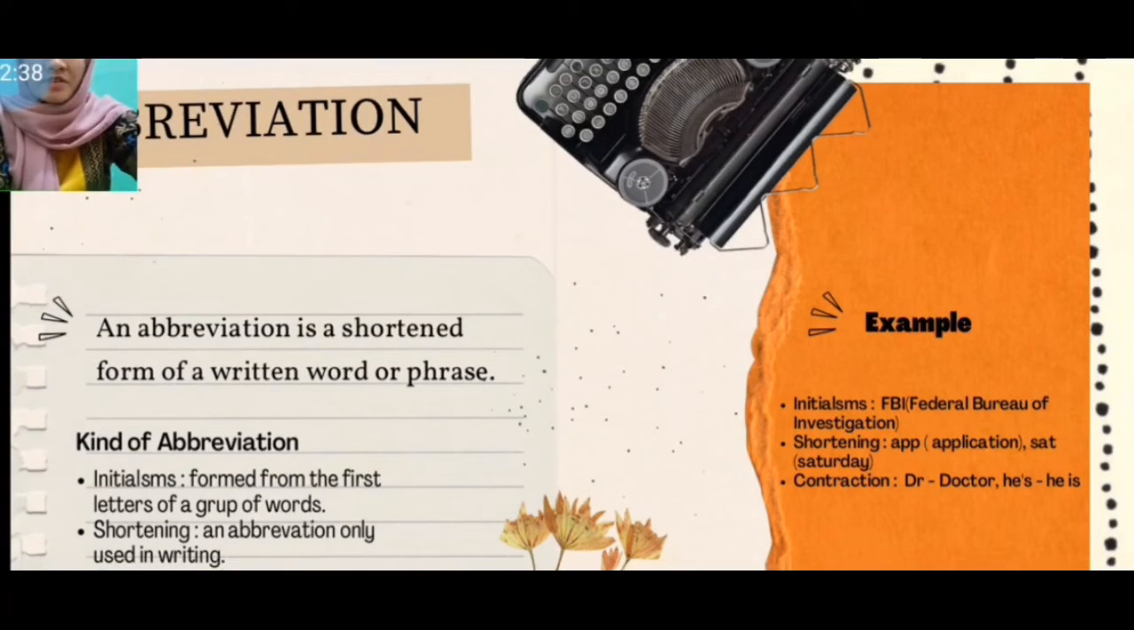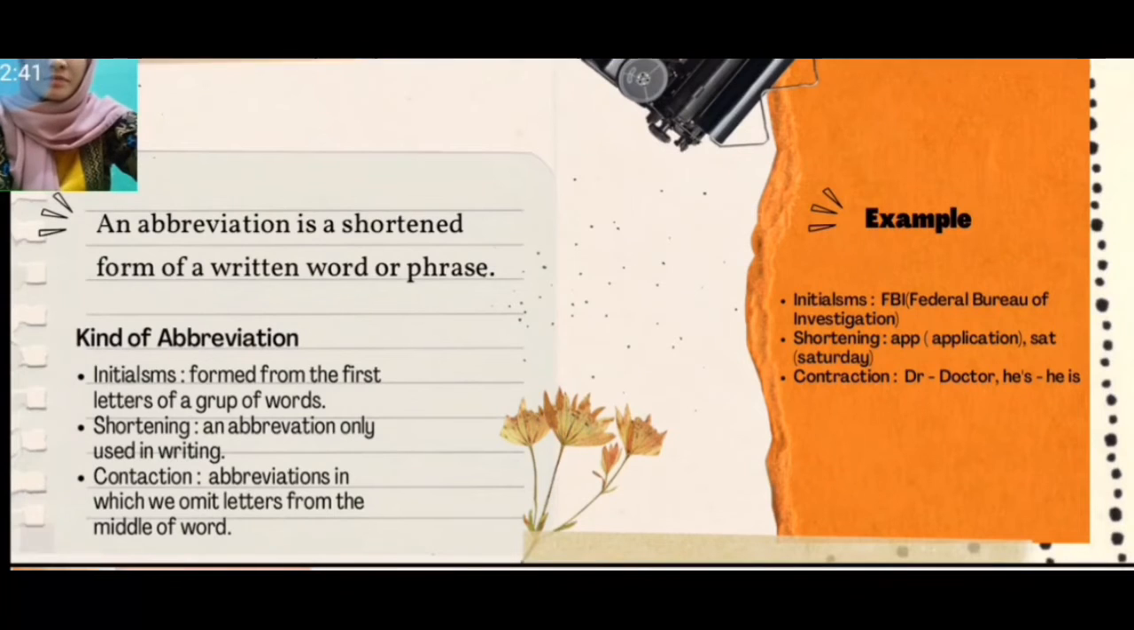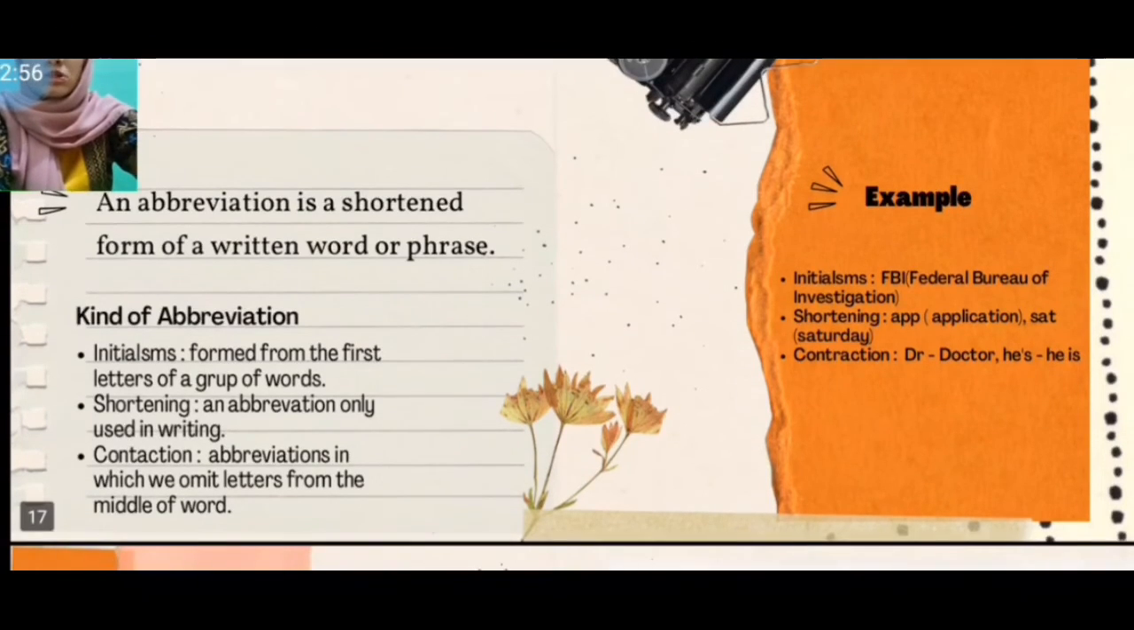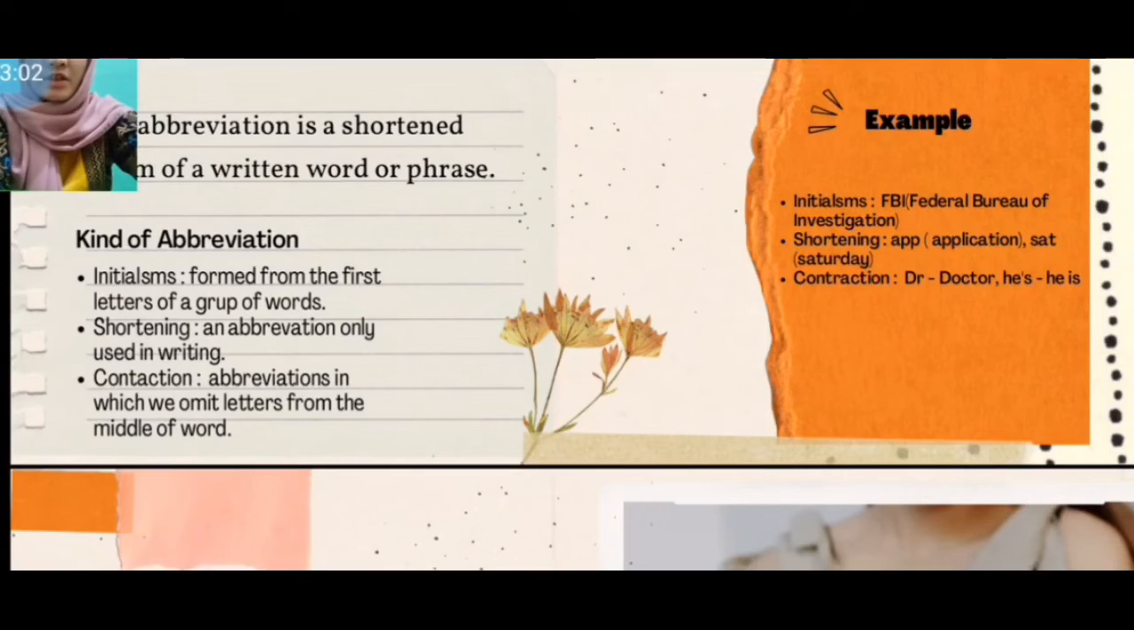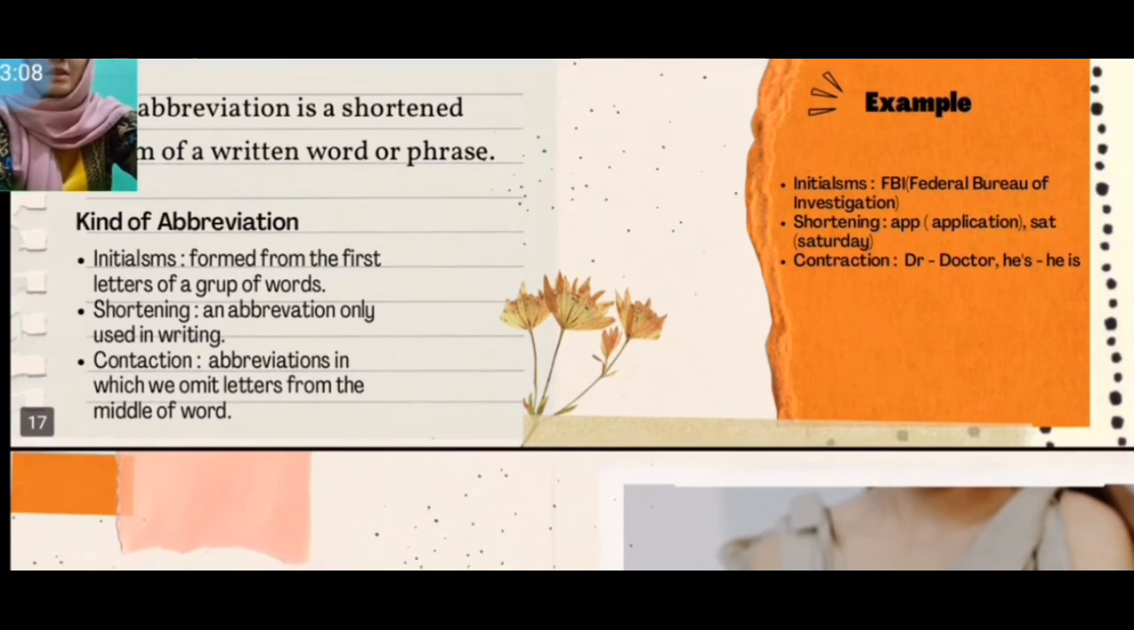The kinds of abbreviation are initial, shortening, and contraction. Initial is formed from the first letters of a group of words, for example, FBI. The next is shortening. Shortening is an abbreviation only used in writing, for example, app for application. The last is contraction. Contraction is an abbreviation in which we omit letters from the middle of a word, for example, doctor and his.